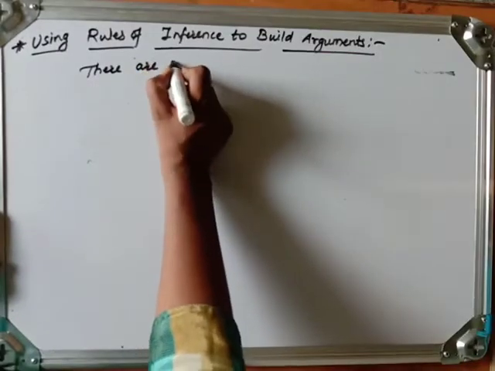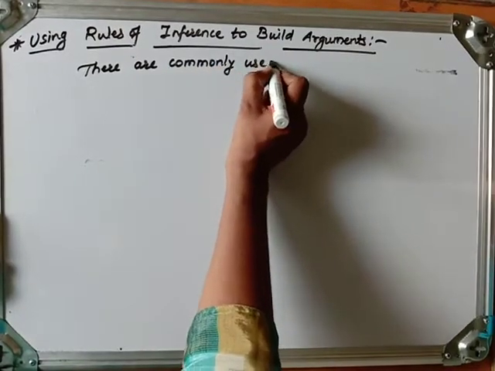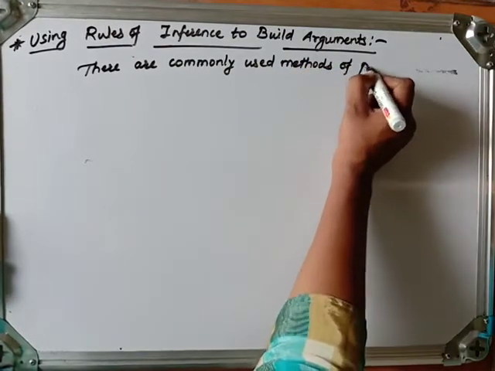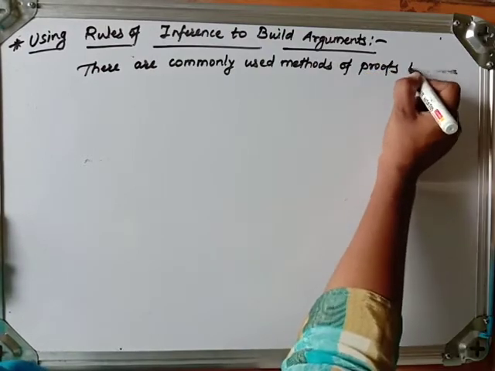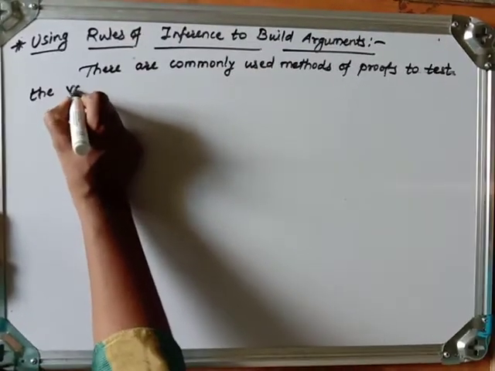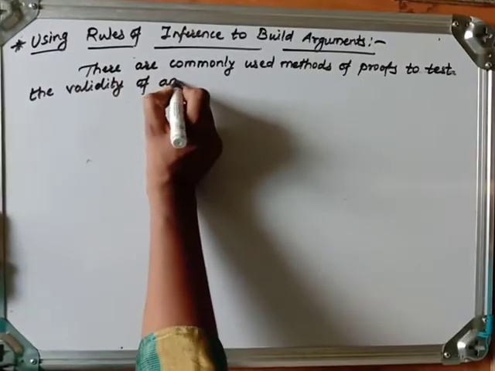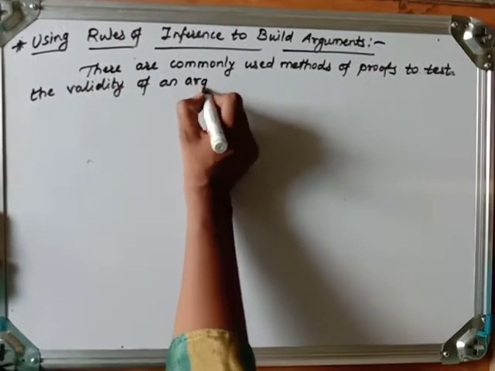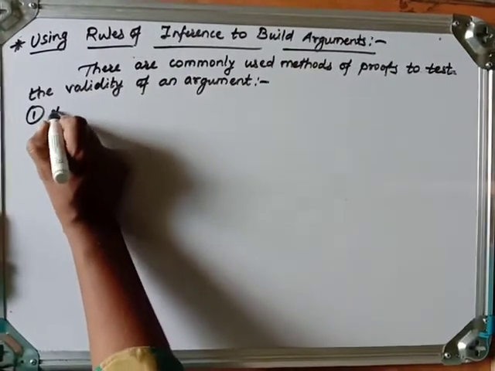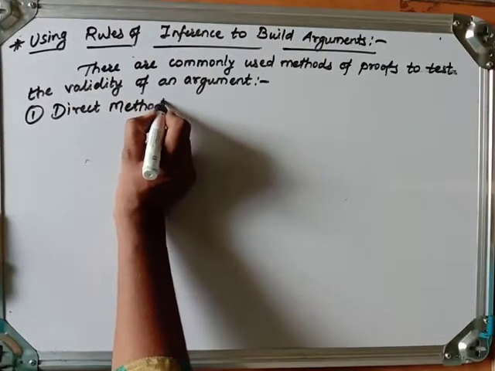There are commonly used methods of proof to test the validity of an argument. The first method is the direct method and the second method is the indirect method. Let us discuss the direct method first.